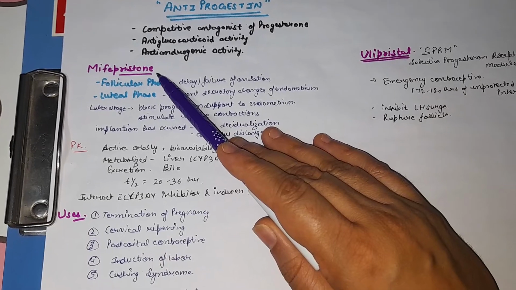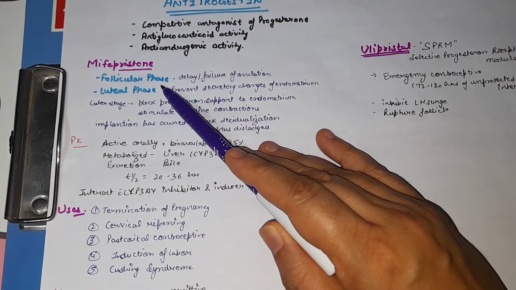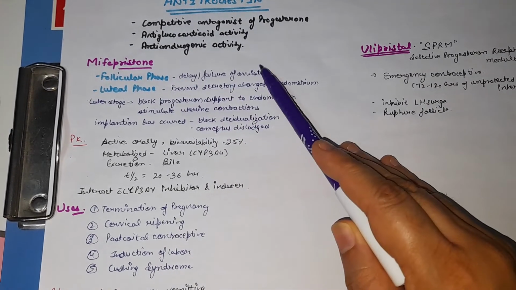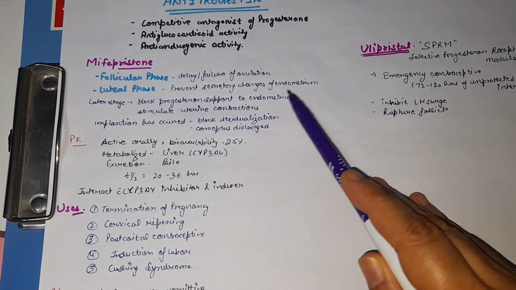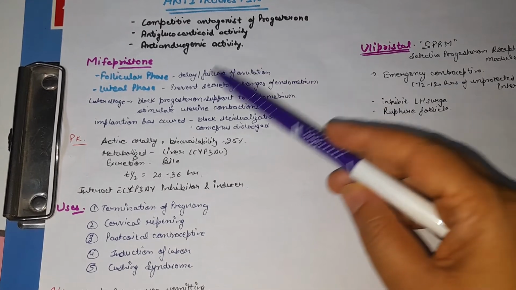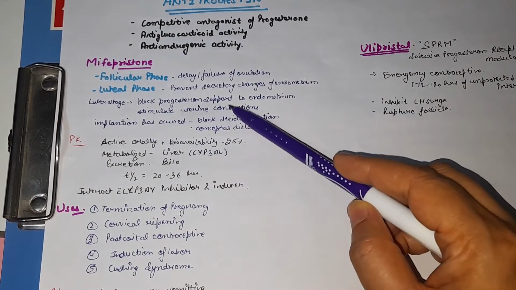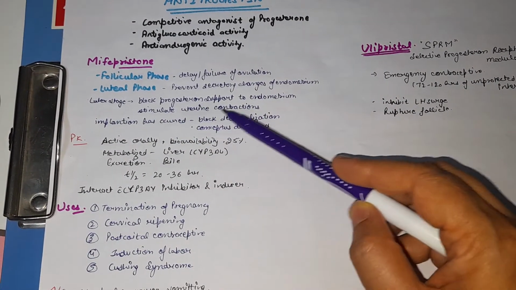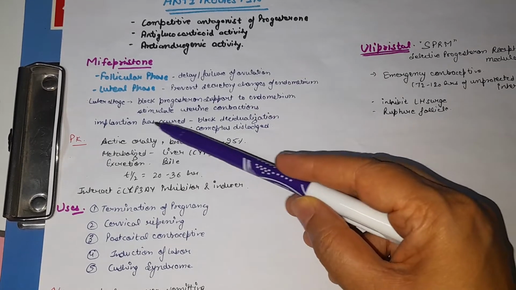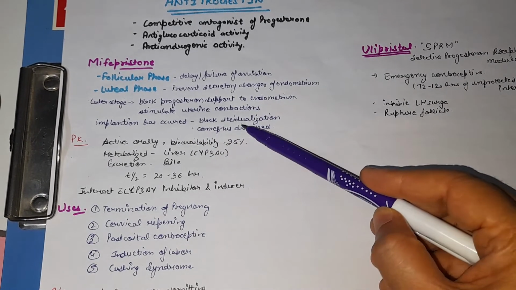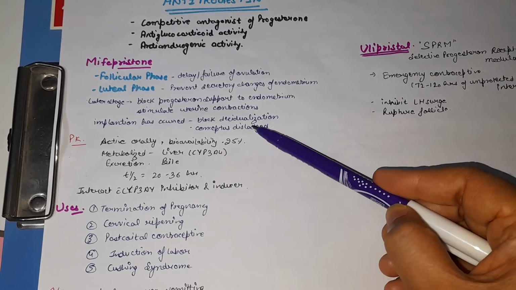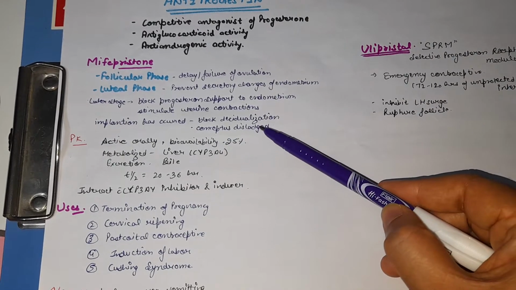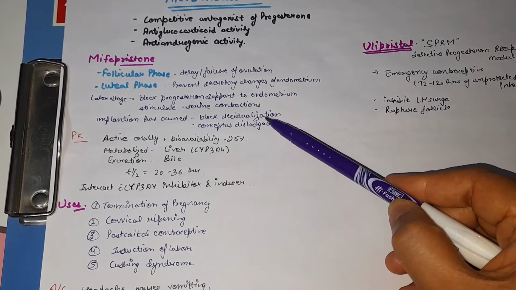Action of mifepristone. In the follicular phase, they delay and cause failure of ovulation, and during the luteal phase, they prevent the secretory changes of the endometrium. At later stages, they block the progesterone support to the endometrium and stimulate uterine contraction. If implantation has occurred, they block the decidualization and the conceptus will be dislodged. This means they are used for abortion cases.